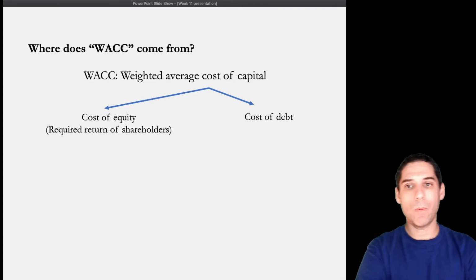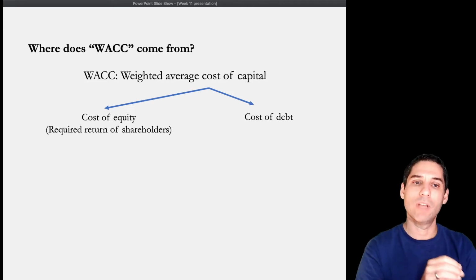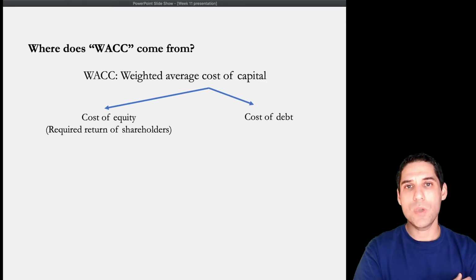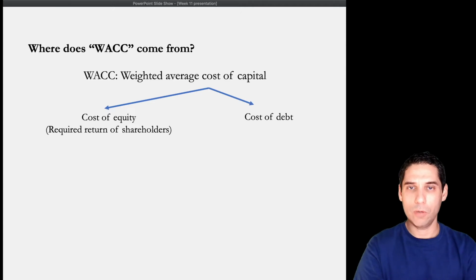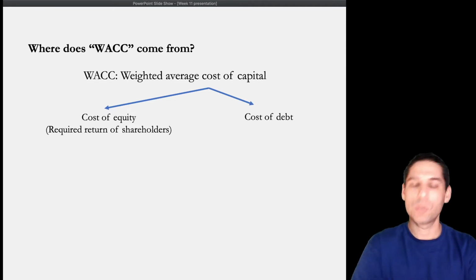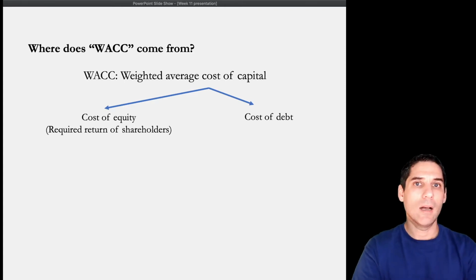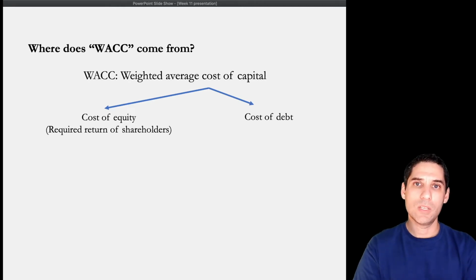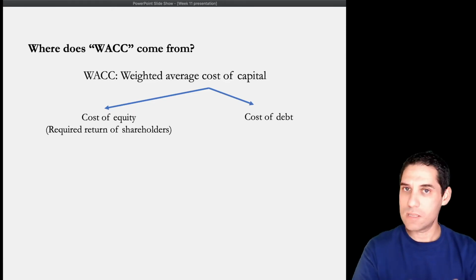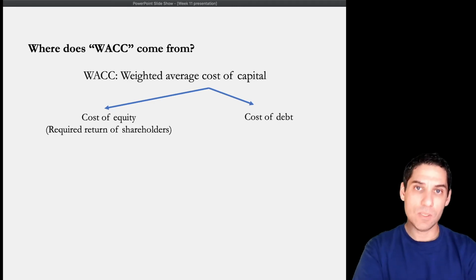So the other missing part, where we haven't talked about it at all, is the cost of equity part, so the required return of shareholders. So think about this. When you invest and say buy a share of Amazon, what's your required return for holding that stock? I mean, there has to be one because you're taking on a certain amount of risk. You have an opportunity cost. There's time value of money. But it's not observable, right? So this is going to be the difficulty in this part of the course, to try to get at that invisible, hidden part in investing in stocks: what type of return, compensation, reward investors require when they are making those risky investments.